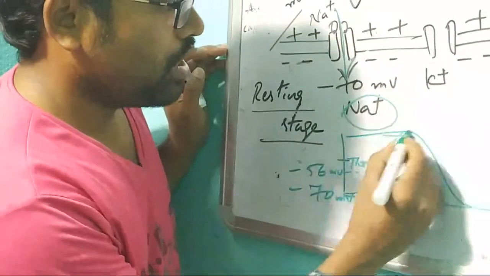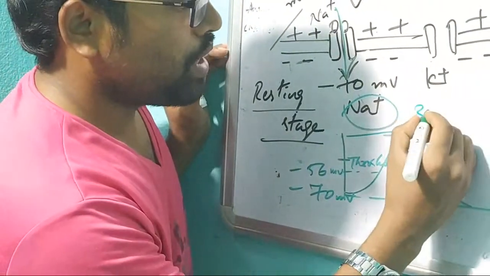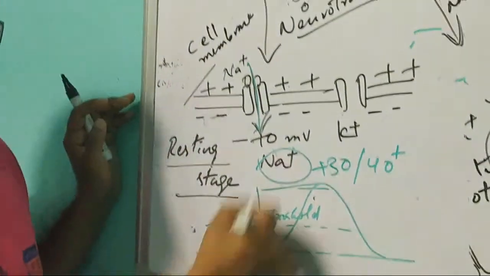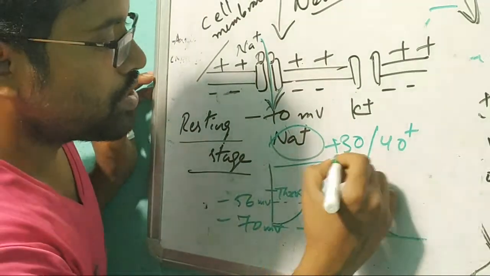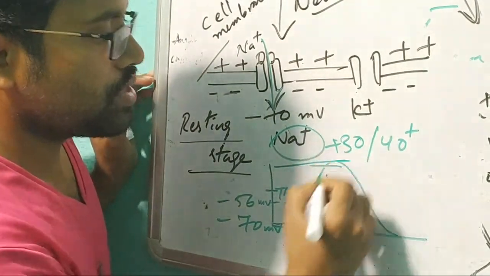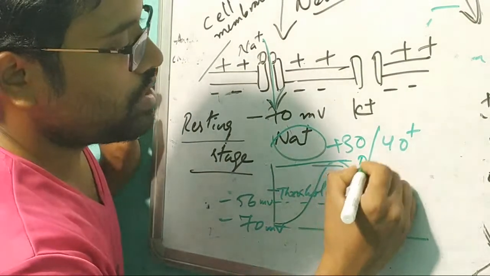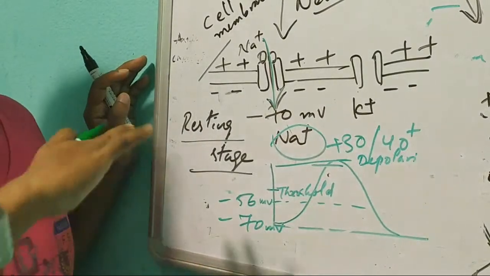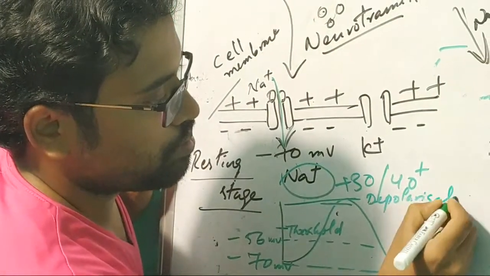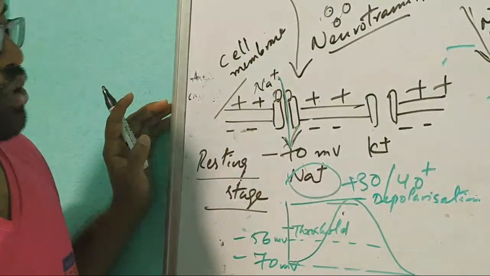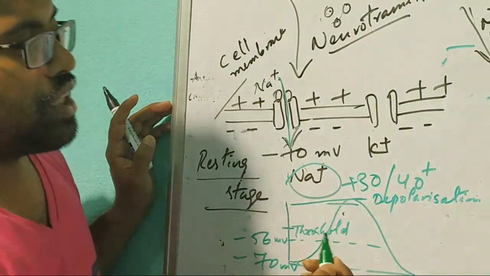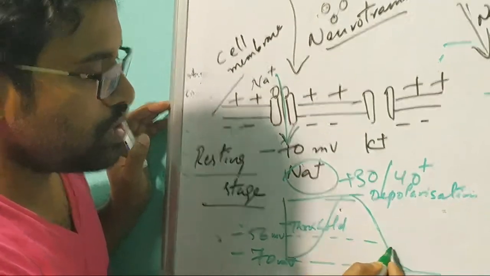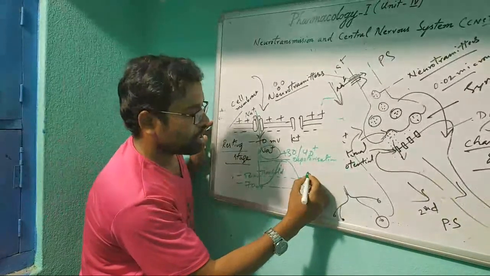After this it goes to plus 30 or 40 millivolt, meaning negative to positive. This stage is called depolarization. Depolarization means the action potential has started, through the action of neurotransmitters. After a certain time it will reduce again, so depolarization reduces.